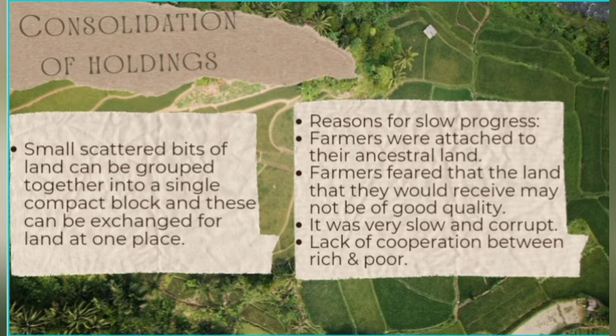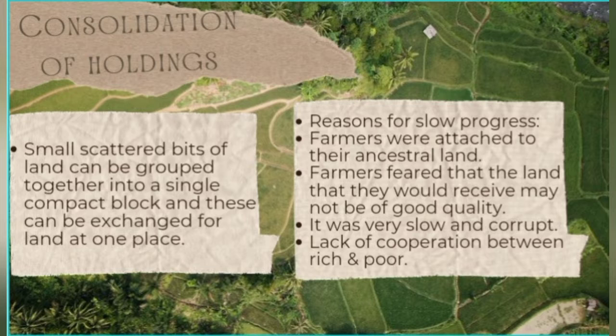And the reasons are, so the progress was very slow, and the reason for this slow progress was the farmers were attached to their ancestral land. So they were attached to their land that they got from their ancestors. They were reluctant to transfer or give their land to the government.